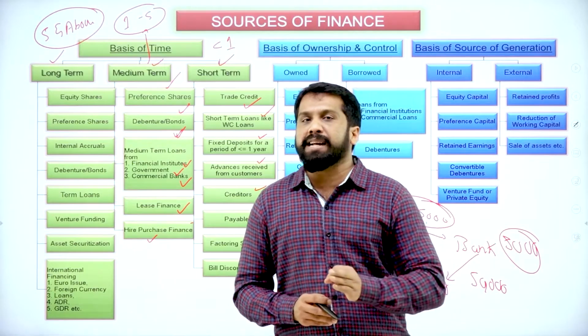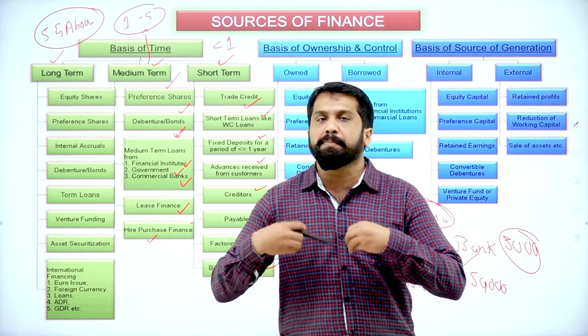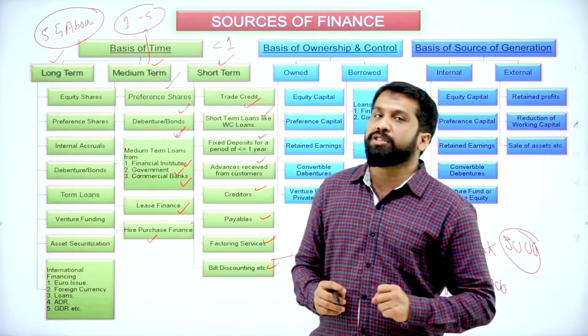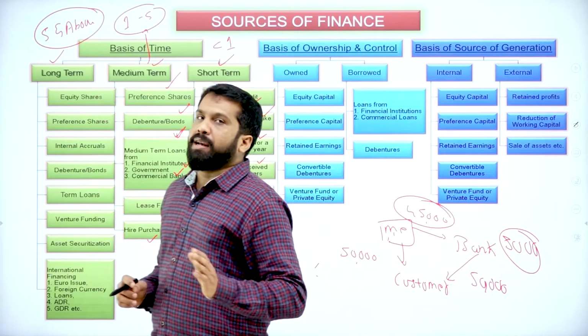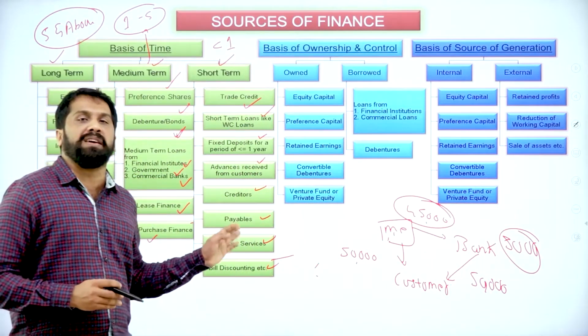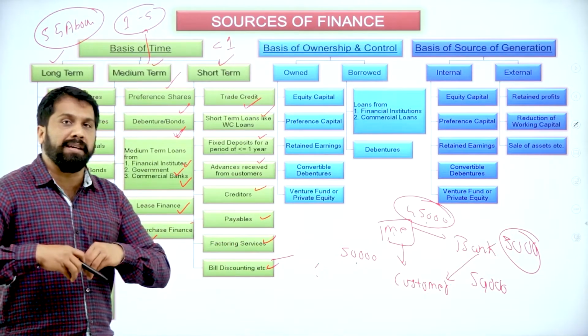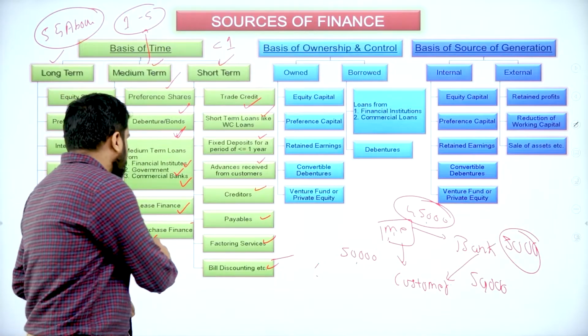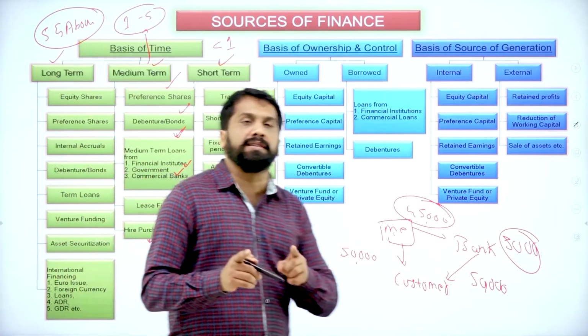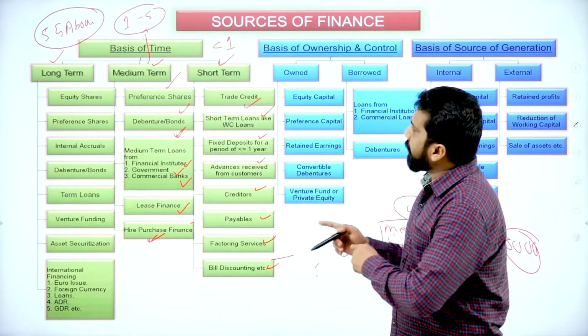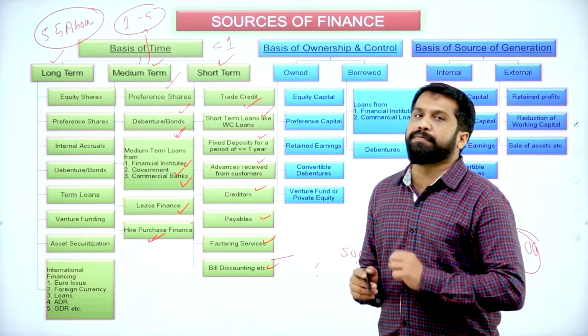After 10 years, the machinery will become mine. Clear? The machinery value is 10,000. Up to 10 years, every year I'll pay them 1,000. After 10 years, the machinery will become mine. That is called hire purchase finance. Clear? Yes. So these are called medium term finance.